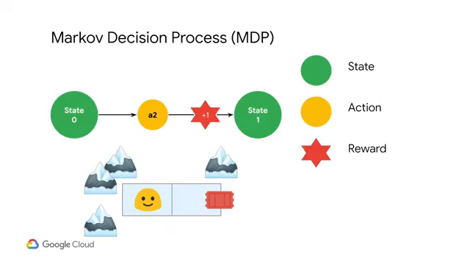Here's what the MDP would look like for our tiny lake. State 0 would be our starting state. Action 2 is moving right, which would take us to state 1, which is our ending state. Why action 2 and not 0? That's the value AI Gym assigns for moving right. 0 is left, 1 is down, 2 is right, and 3 is up. When we move from the starting state to the ending state, we pick up a reward of 1. How did I come up with this number?